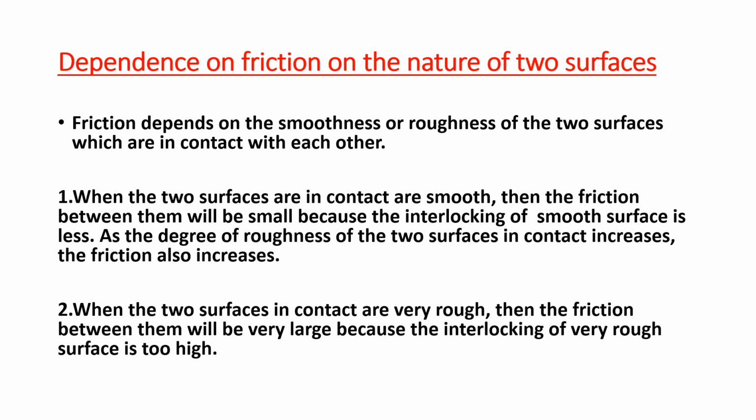When the two surfaces in contact are very rough, then the friction between them will be very large because the interlocking of very rough surfaces is too high. To understand this properly, just listen to what I am going to tell you. For example, make an inclined plane using a cardboard with supported bricks.